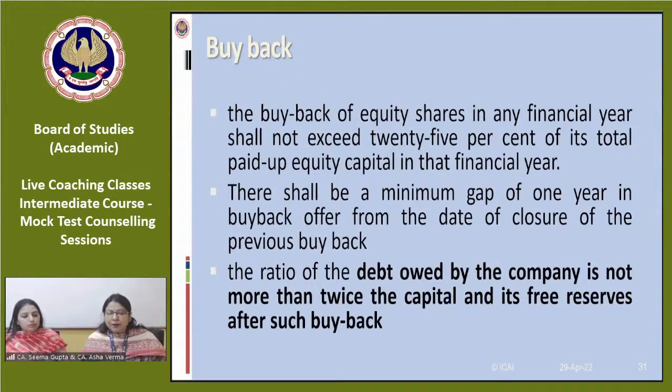The ratio of debt owed by the company should not be more than twice the capital and reserves after such buyback. This is very important because in some questions, we are required to judge what number of shares we can buy back, and that can be computed through a simultaneous equation. We are preparing a simultaneous equation here. You can see how we have solved this type of question in our test knowledge as well as in our examples, which we are giving in chapter 4.